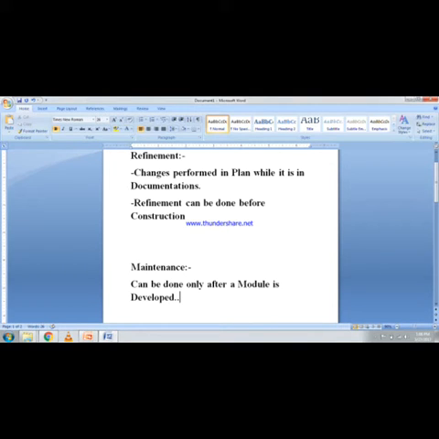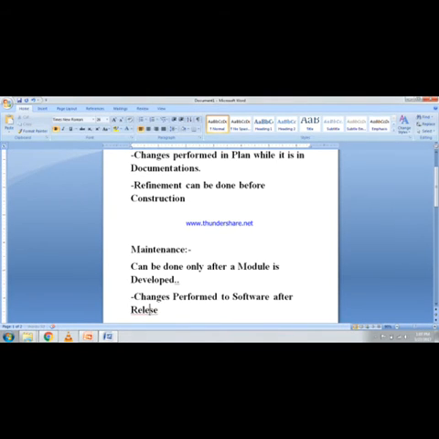In software terminology, the software will be developed. For that software, the customer specifies changes after the software is released. Changes performed to software after release are called maintenance.